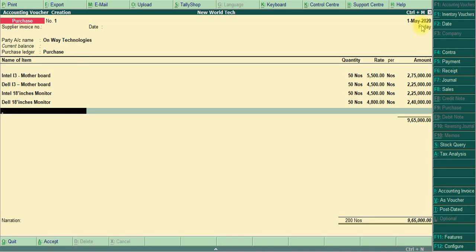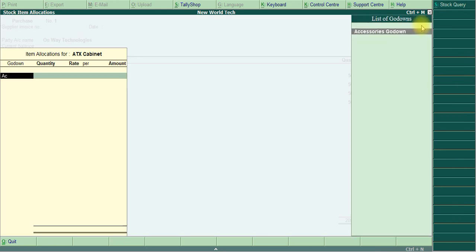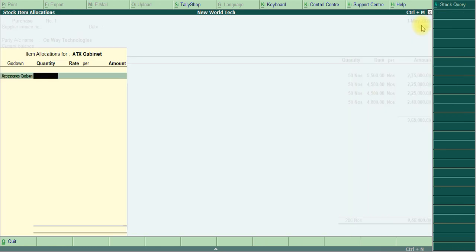Then ATX cabinet, godown accessories, quantity 100, not 50, rate is 900.